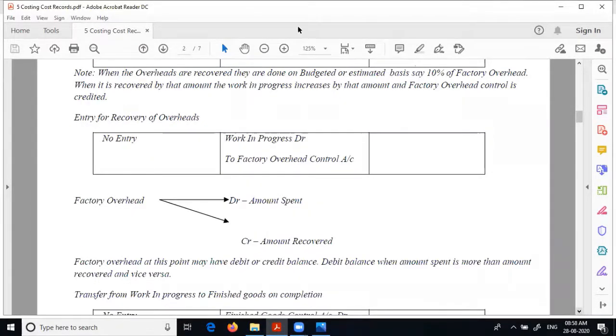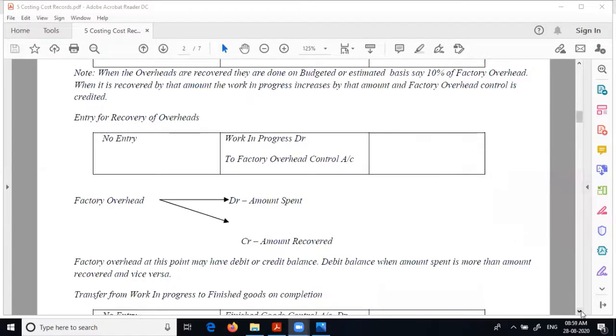Here, when you do this, you got no entry here, but here entry is required in cost record. Therefore, you have to necessarily maintain WIP control account debit to factory overhead control account. This is necessary. You have to maintain it because it's required for cost record. And same way you can do for the other overheads.